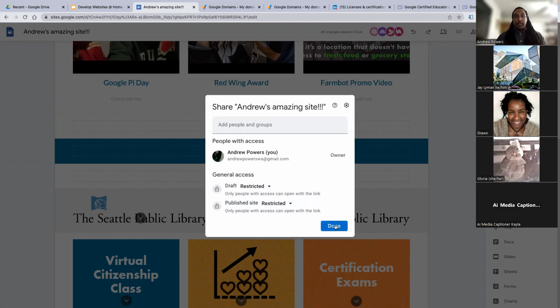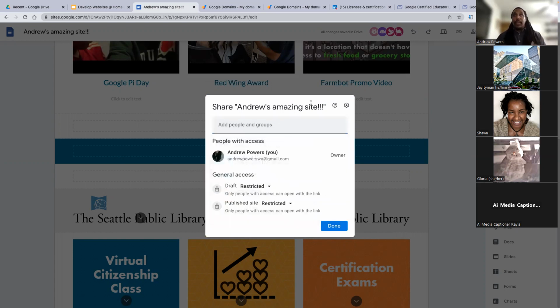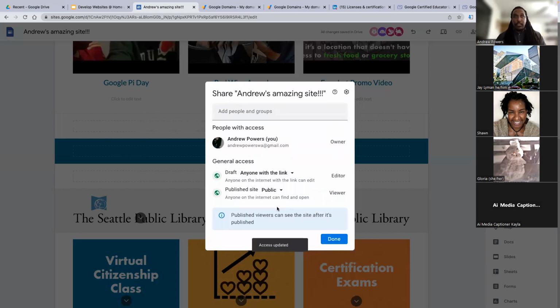That would make it essentially only accessible to the people who have access to this link, meaning I could share it with very specific people, and from their account, when they type in the URL, they would be able to see it. So that's the way you can essentially restrict a website for only certain people, and you could restrict people from even being able to change it, as I've just done.